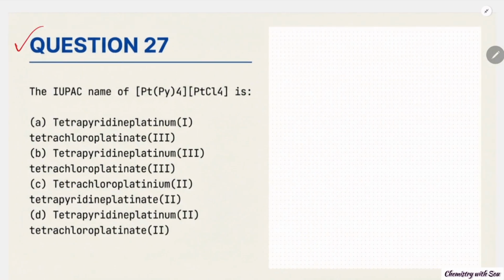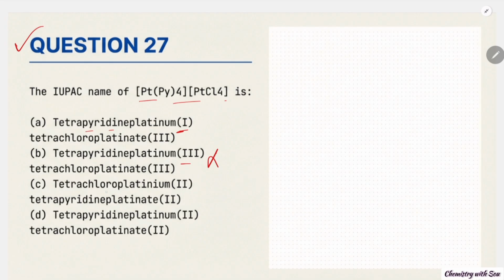In the question number 27, the IUPAC name of this compound. So basically, first tetrapyridine platinum. Okay, it's fine. Now we have to balance the oxidation state basically. So if the oxidation state here is +1, then its charge should be -1, and this is +3, like this. Considering the first option, that is feasible, but second option, if we take this as +3 state, then it will be -3, so this will be +1. So this option is not correct.